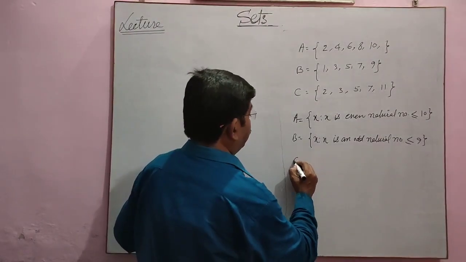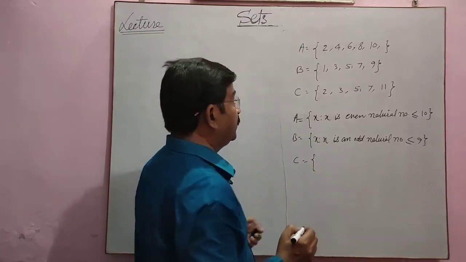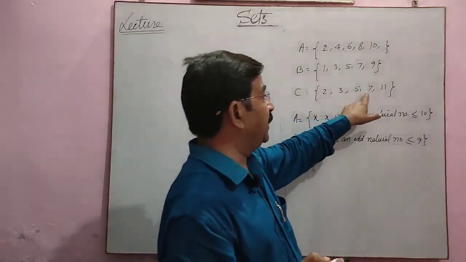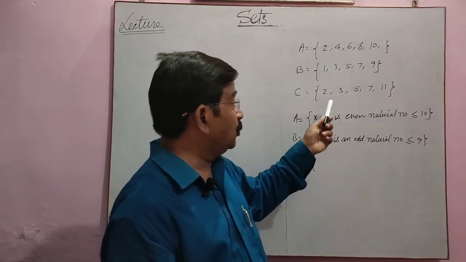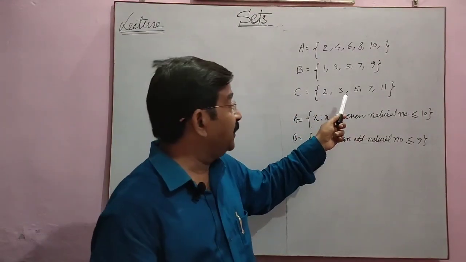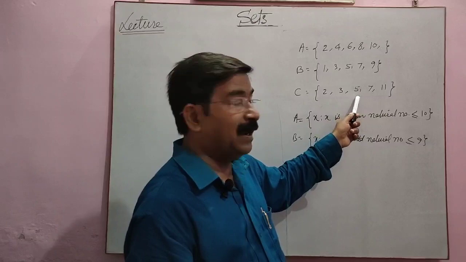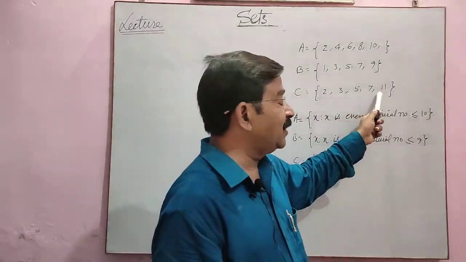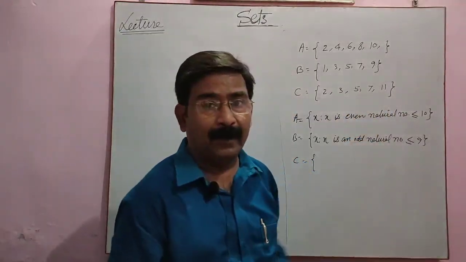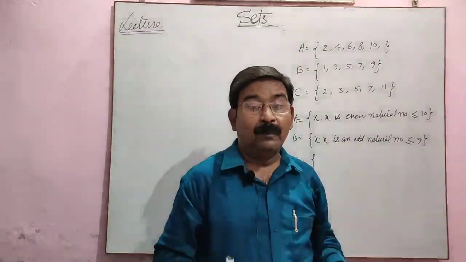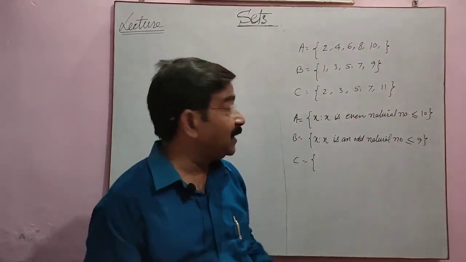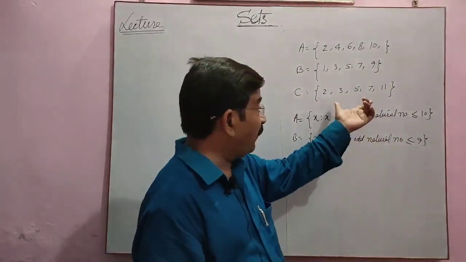Again C, what is the set? 2, 3, 5, 7, 11. What kind of numbers are all these? See, 2 is a prime number, 3 is a prime number, 5 is a prime number, 7 is a prime number, 11 is a prime number. All are prime numbers. We have the collection of prime numbers, but some more prime numbers are there after 11. This is a finite set.